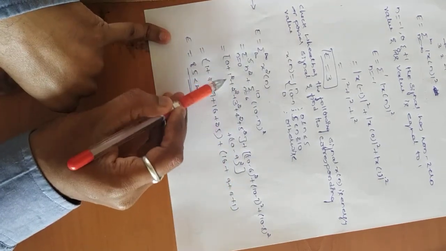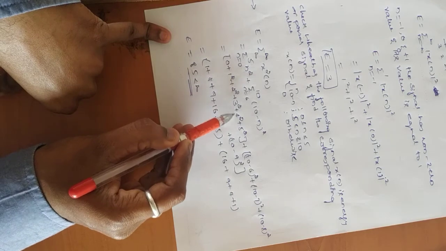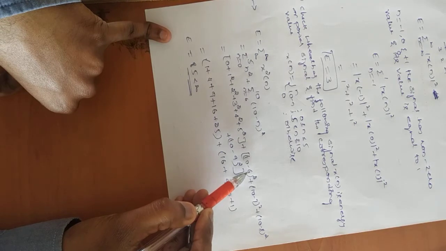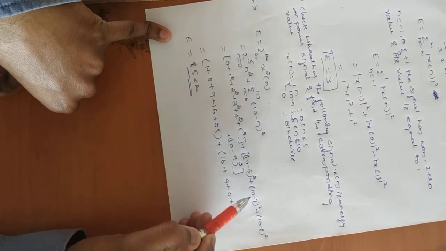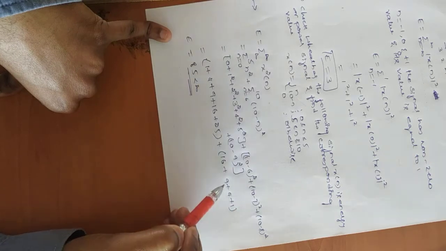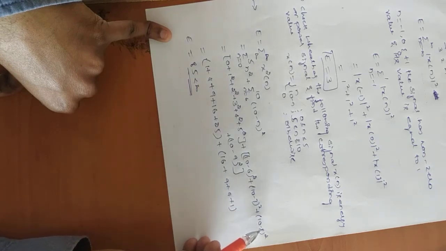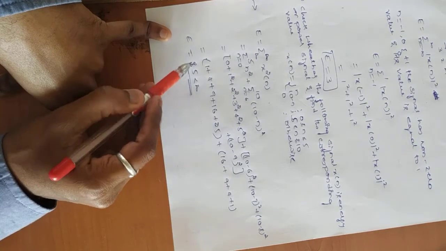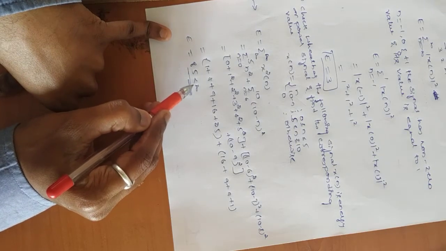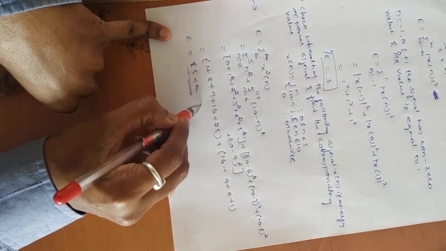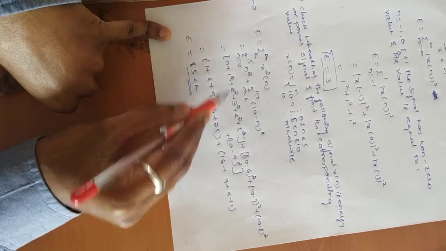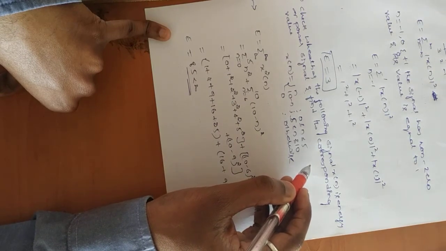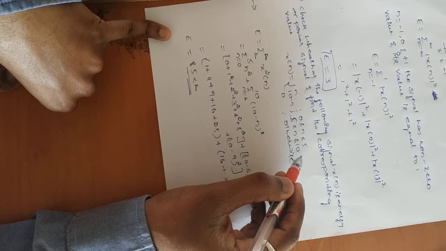Now you simplify this, so you will get 1, 4, 9, 16 and 25 plus 10 minus 6, that is 4 square, it will be 16. 10 minus 7 will be 3, 3 square will be 9 and 10 minus 8, 2 square will be 4. 10 minus 9 is 1, so 1 square is 1. So when you add all these, you will get 85, which is less than infinity. So if it is less than infinity, it will be considered as an energy signal. Or else if the range is prescribed, or if range is within the limit, then we are going to consider it as an energy signal.